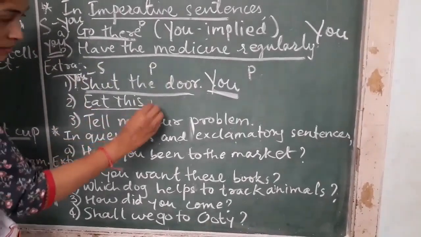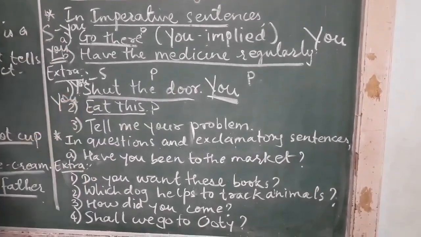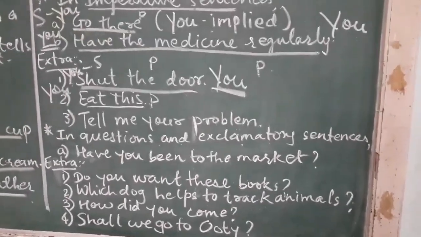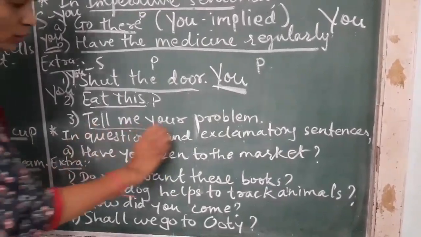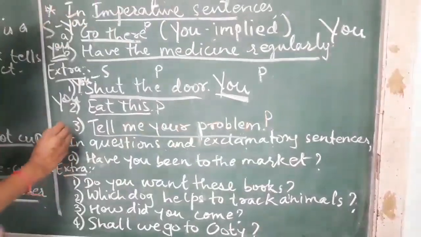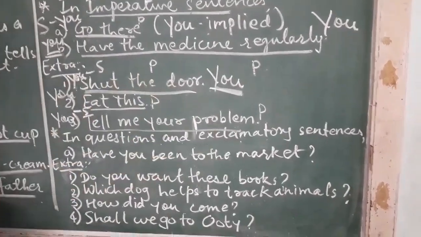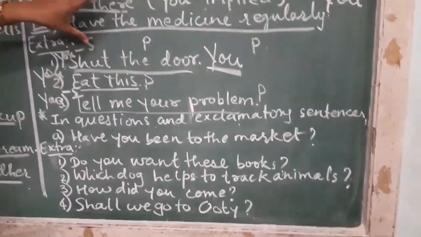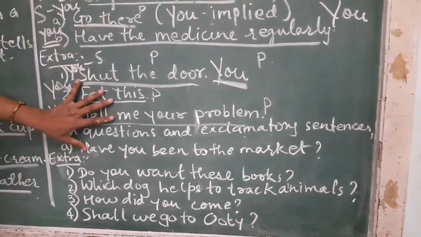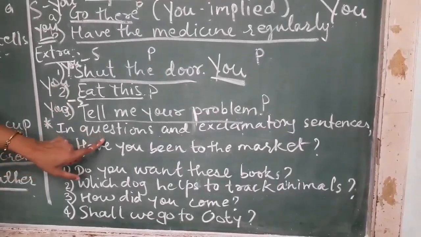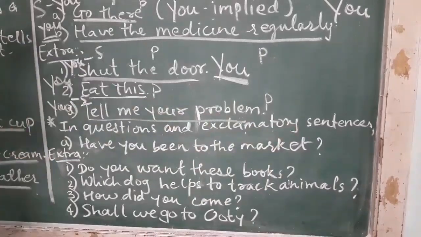Eat this. This becomes your predicate. Subject is you. The sentence would be you eat this. Third one. Tell me your problem. Tell me your problem becomes your predicate and you becomes your subject. You tell me your problem. Okay, now this is what we have learned about imperative sentences where you is implied. This is about the extra examples.